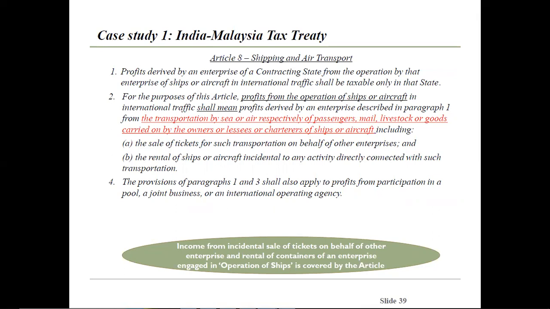For the purpose of this article, profit from operation of ships or aircraft in international traffic shall mean profit derived by an enterprise described in para 1 from the transportation by sea or air respectively of passengers, mail, livestock or goods carried on by the owners or lessees or charterers of ships or aircraft, including the sale of tickets for such transportation on behalf of other enterprises and the rental of ships or aircraft incidental to any activity directly connected with such transportation.